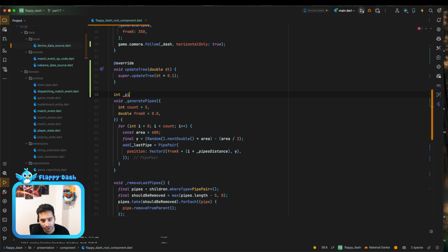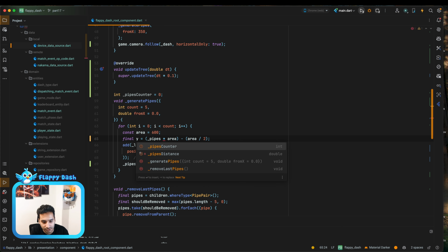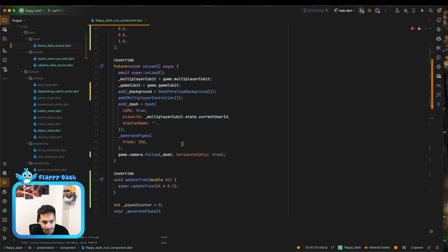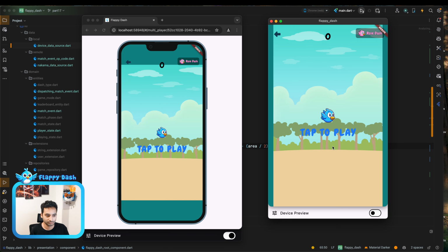Call it pipes counter. It starts from 0, and we just increase it by 1. And instead of this random value, I'm going to use pipes temp position. And as the index, I'm going to pass the pipes counter. So this way we have to see the same pipes that we see in other screens. So let's see.